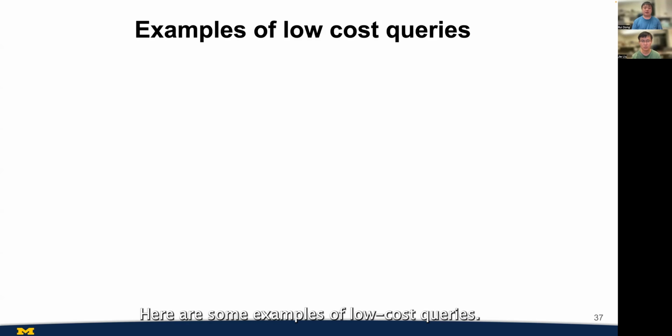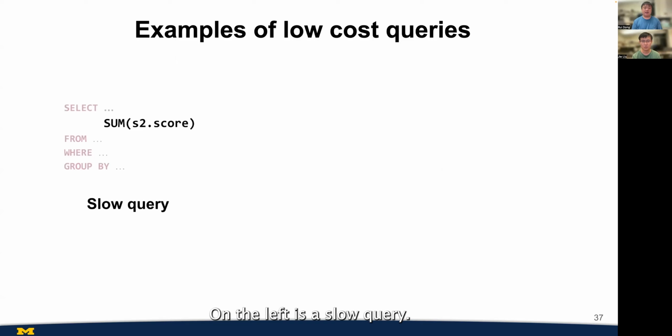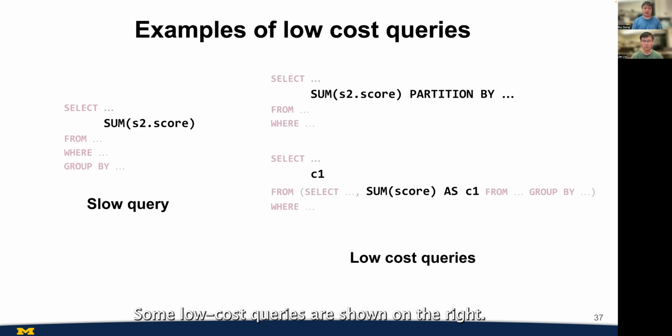Here are some examples of low-cost queries. On the left is the slow query. We omit the other parts and focus on the sum in the select list. Some low-cost queries are shown on the right. They both used the score column and applied summation on it, though their syntax and actual operations may be different. For example, one used a window and one used a nested query.